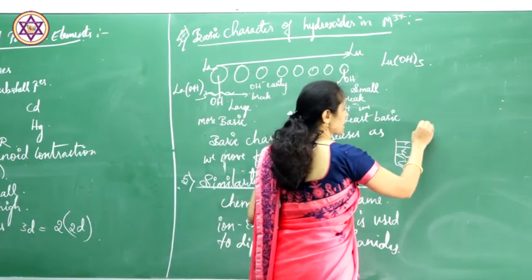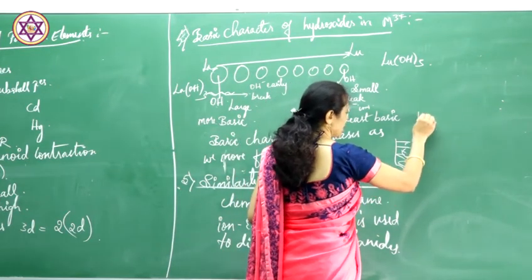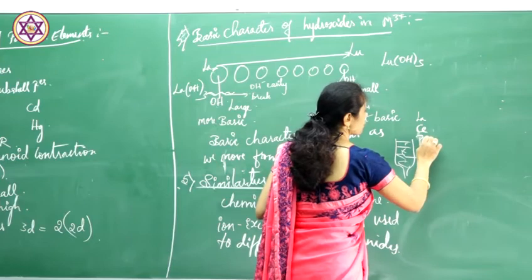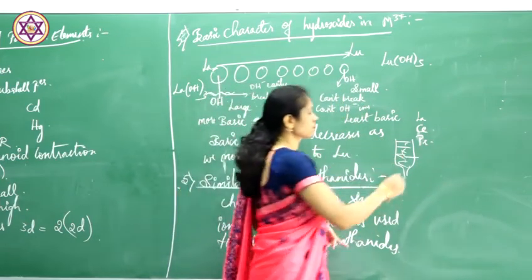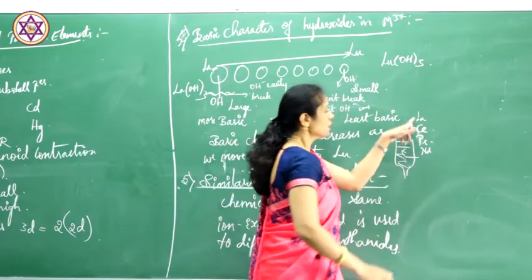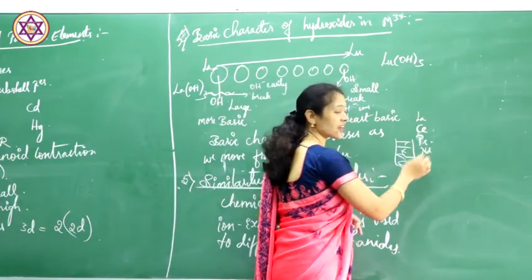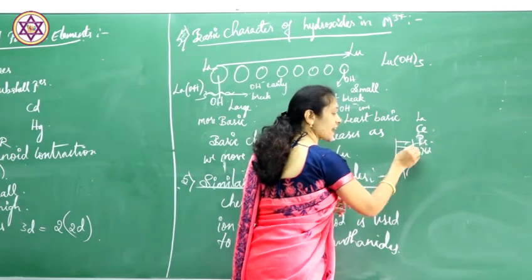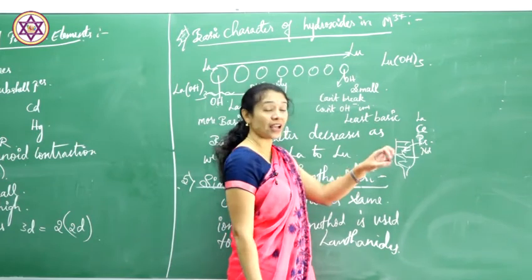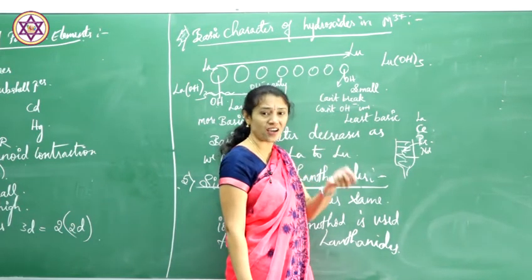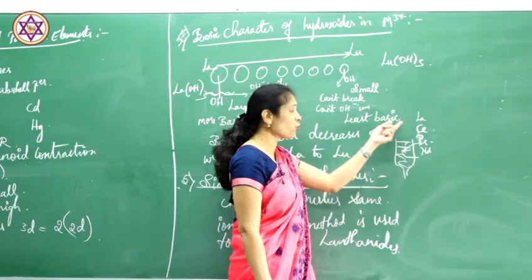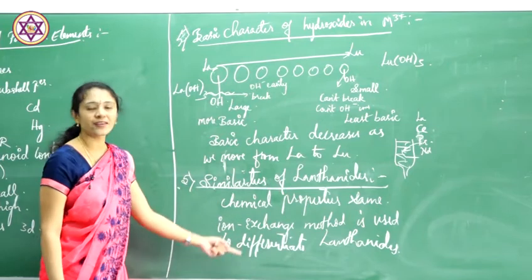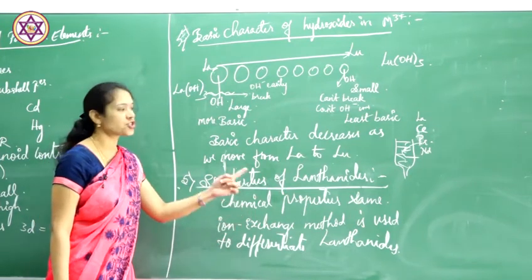If I take lanthanum, cerium, promethium, the elements which are smaller in size readily get attached to this resin, but elements whose size is very large come out of this column easily. Like this, we separate the lanthanide elements by using the ion exchange method.